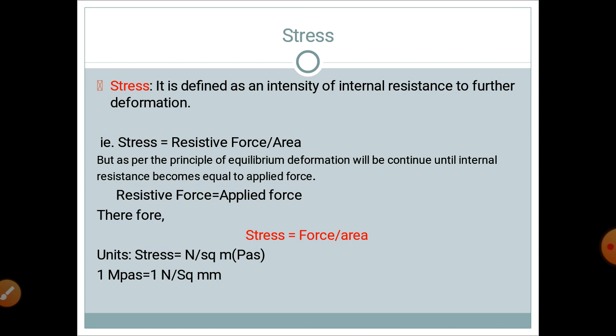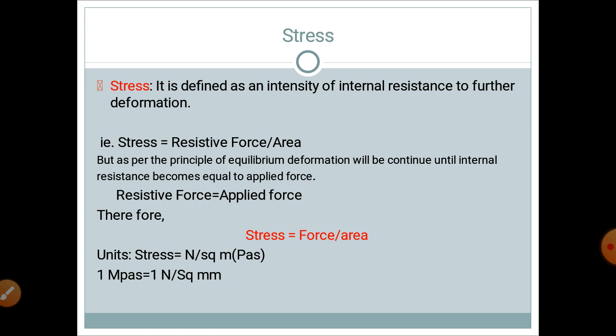So therefore the formula for the stress becomes force divided by area. This is the formula with which we are going to determine the stresses in all these 5 units. Now the unit of stress. As per the formula, the SI unit of stress is Newton per meter square, called a Pascal.